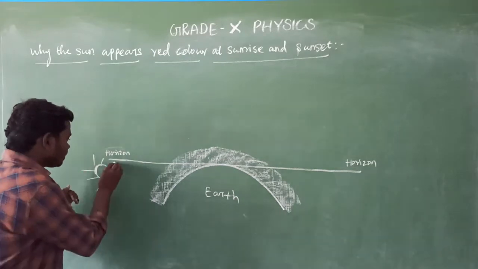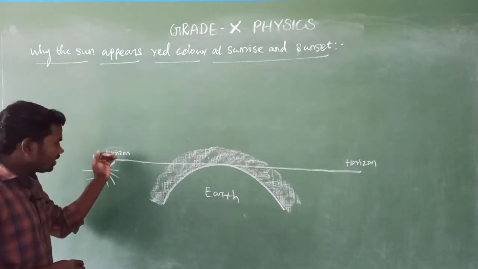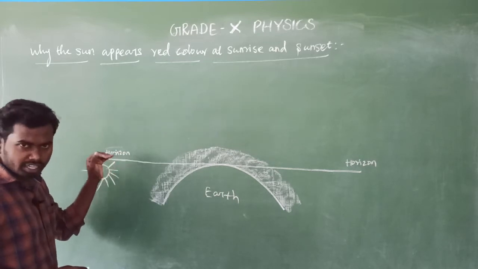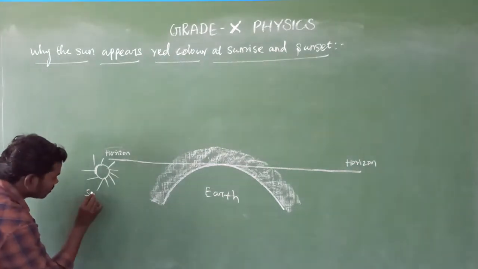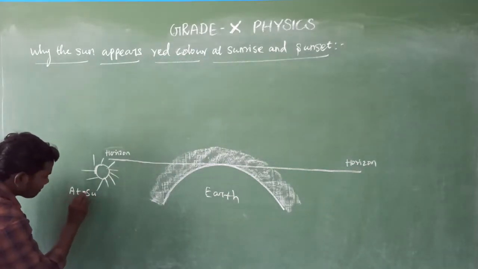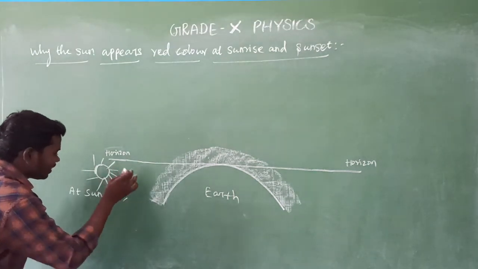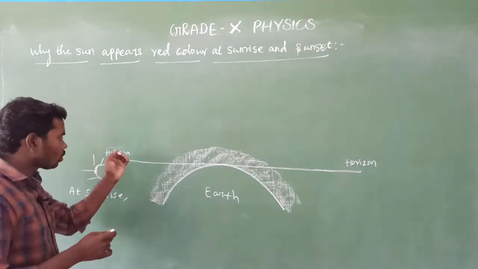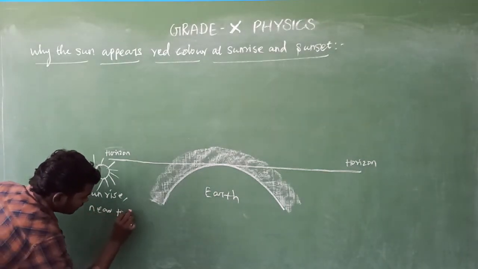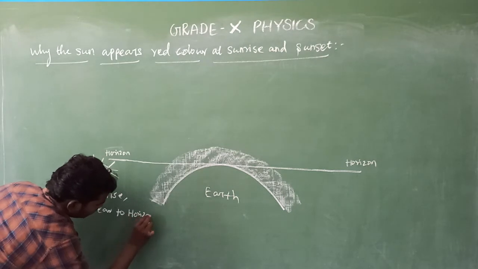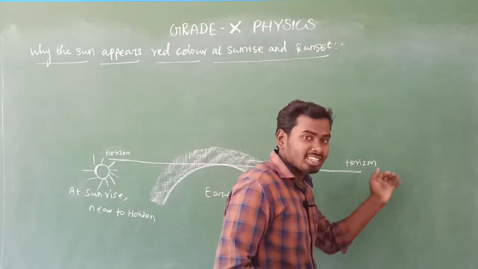First condition: the sun is located here, very close to the horizon. Consider this is sunrise. At sunrise, the sun is located closer to the horizon. I am going to take this portion as sunrise and that portion as sunset.